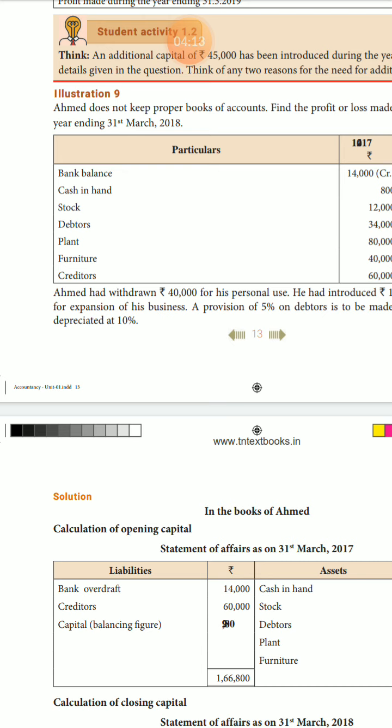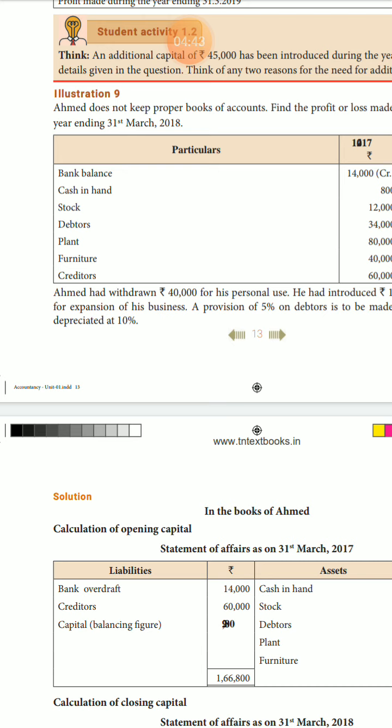Next, on the left hand side, calculating opening capital. Listen, compulsorily you write the calculation of opening capital. Next line is statement of affairs as on 31st March 2017. One side is liability, next one side is asset.